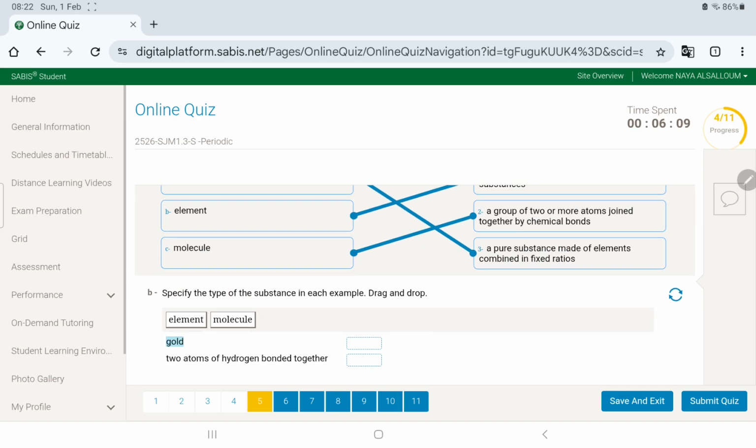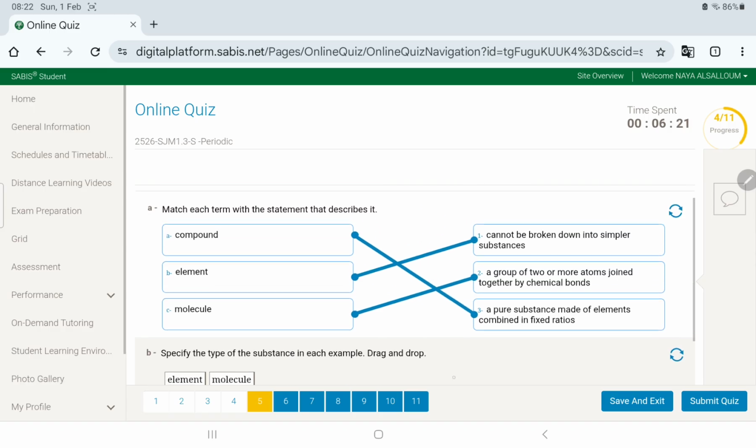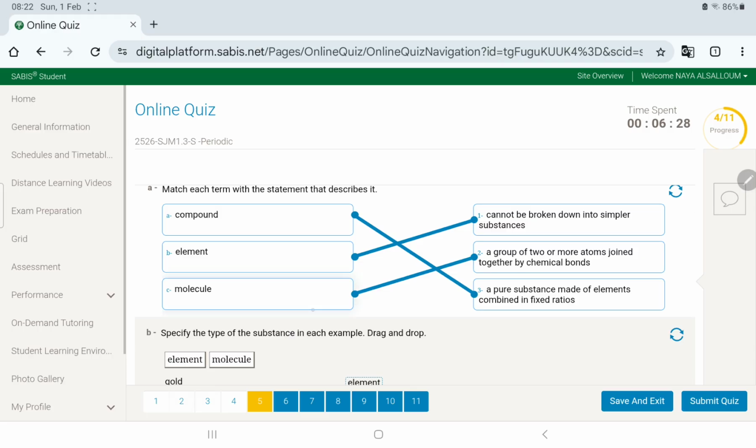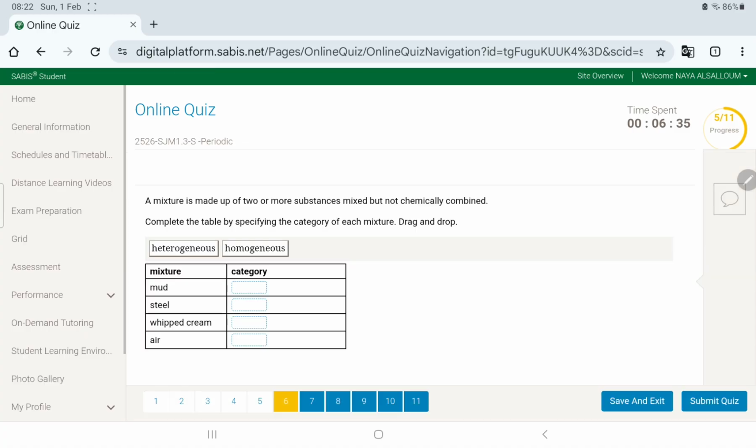Now, gold, okay? Gold itself in the periodic table is an element, right? But two atoms of hydrogen bonded together. Let's go back up. A group of two or more atoms joined by chemical bonds is a molecule. You can always just check back because you literally match the definitions, right? Next, a mixture is made up of two or more substances mixed but not chemically bonded. Okay, now, mud.